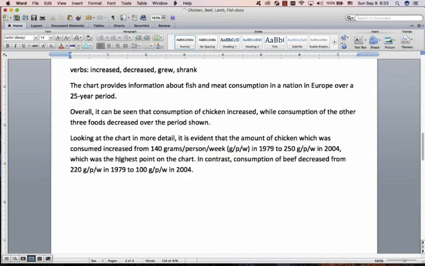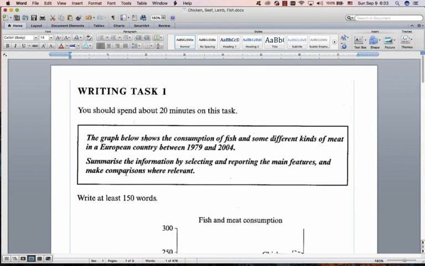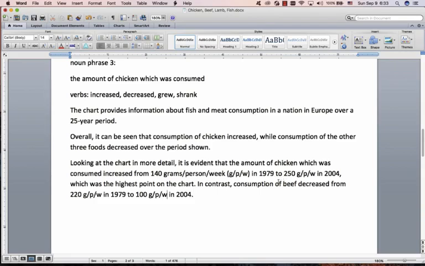It's kind of useless information, but it's amazing information because it does 3 things. Gives you some extra words, gives you a which gives you a complex sentence, and it gives you a comparative. And in the question they say, make comparisons where relevant. So the examiner likes to see some comparisons. So look for the highest or even sometimes the lowest point on the chart, and after that number, just put that in. So easy, but it just gives you a real boost in your marks.